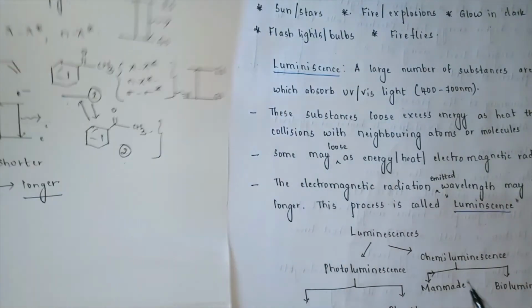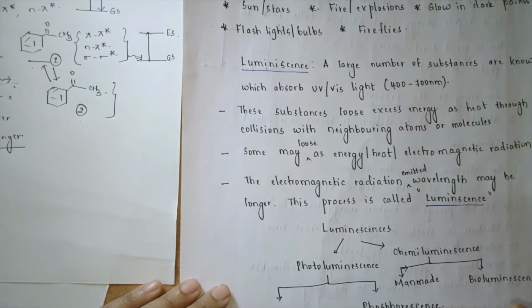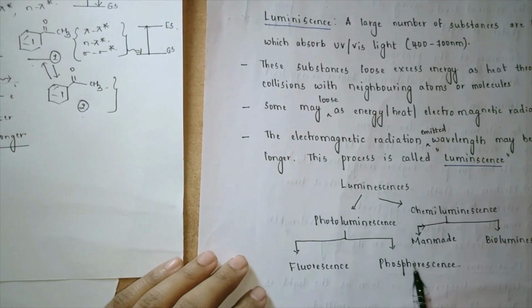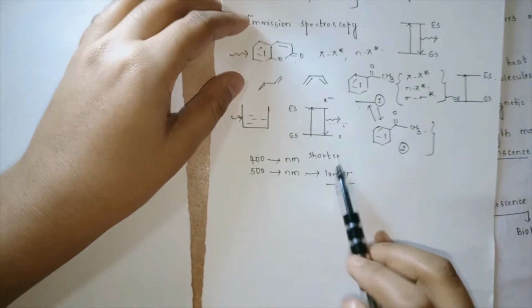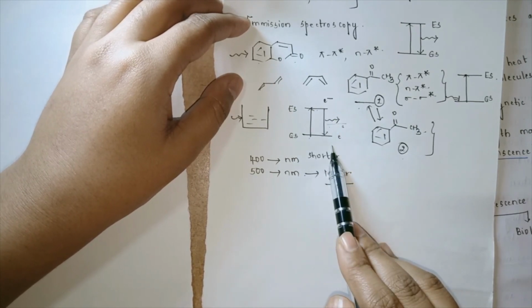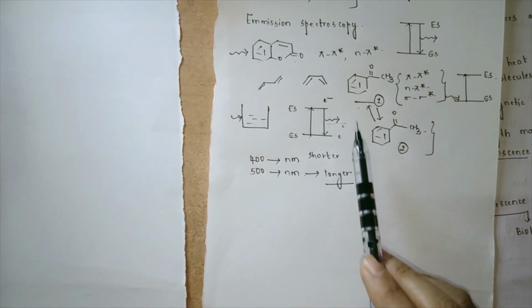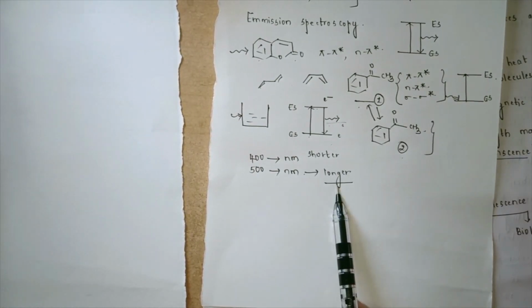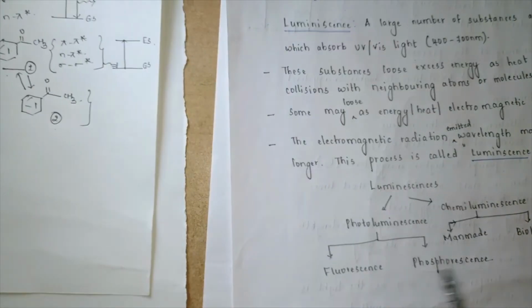Now in this process, when there is a longer wavelength which is getting emitted, this process is called the luminescence phenomenon. So basically what happens is, once the electrons move from the ground state to the excited state, they have to return back to the ground state because they cannot stay at the excited state. While returning back, if they give out a longer wavelength, then this phenomenon is called luminescence spectroscopy.